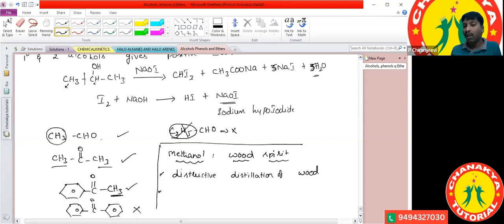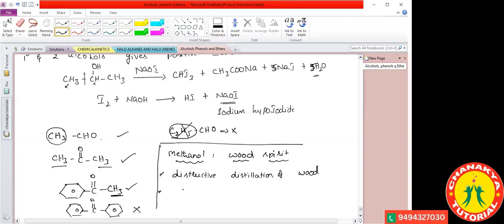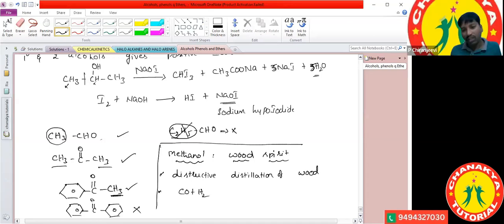How do we prepare methanol commercially? Methanol is commercially prepared from water gas. What is meant by water gas? Is it something like carbon monoxide plus H2? Very good, Aditi. It is a mixture of carbon monoxide and hydrogen.